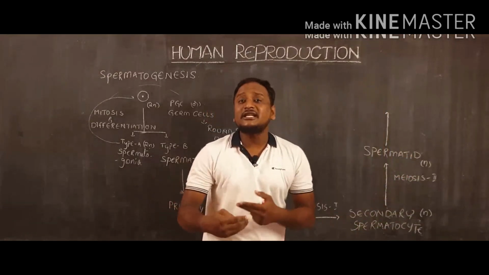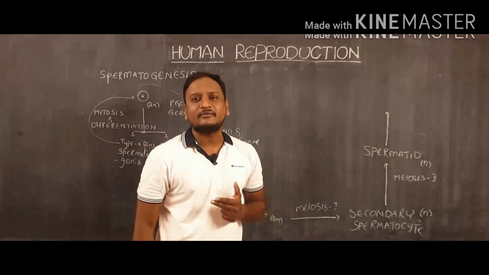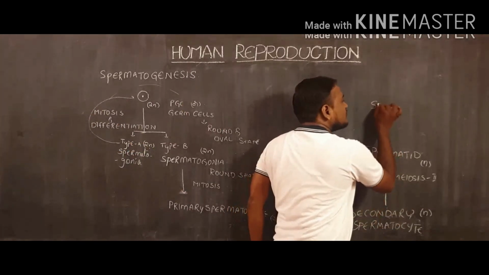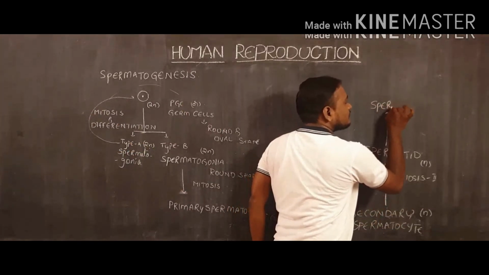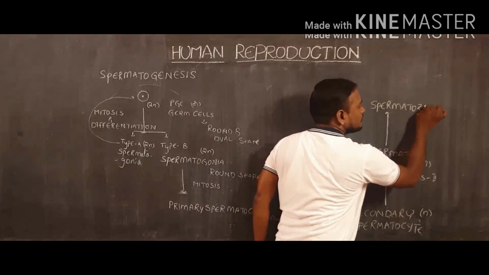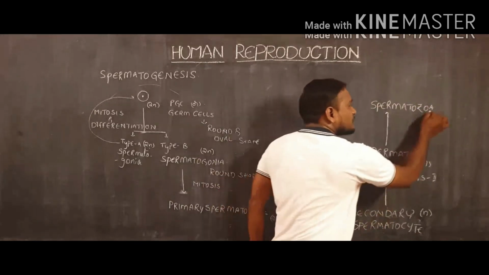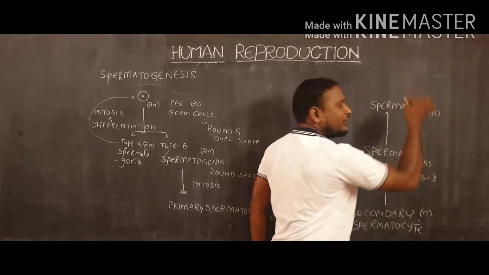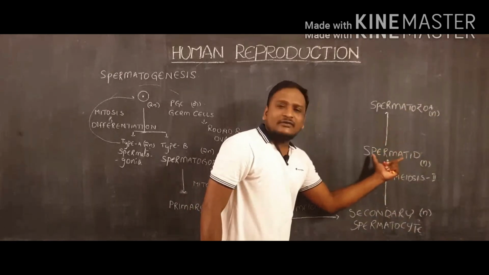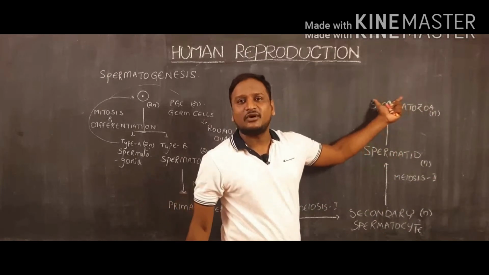And then the spermatid undergoes a differentiation process or transformation. Morphological changes will take place in that, and as a result, the spermatid will change into spermatozoa, the sperm cell. So spermatozoa are also haploid in nature. And while converting spermatids into spermatozoa, there is no cell division involved.